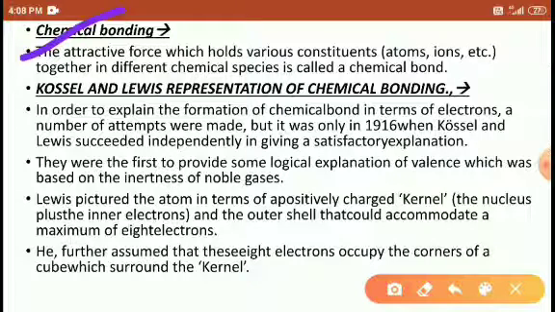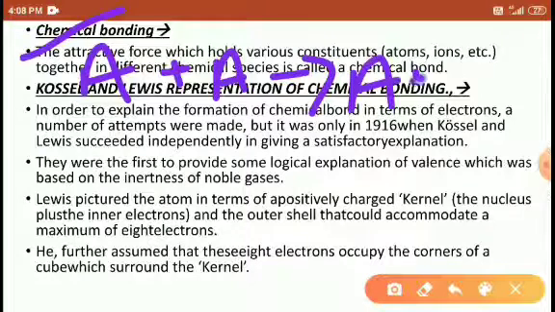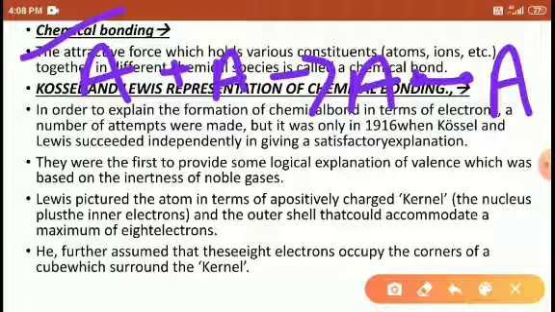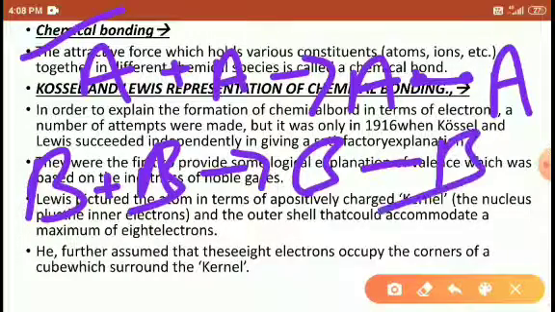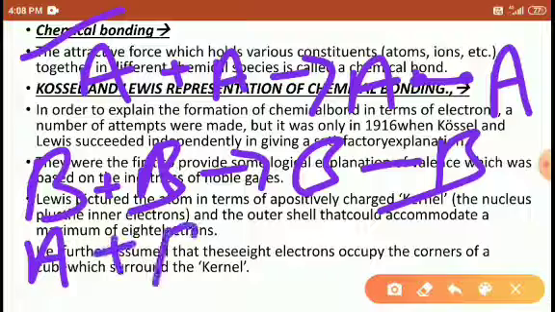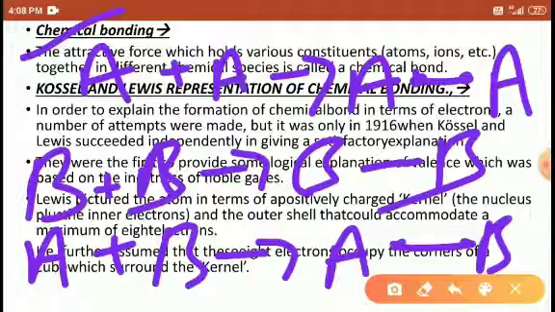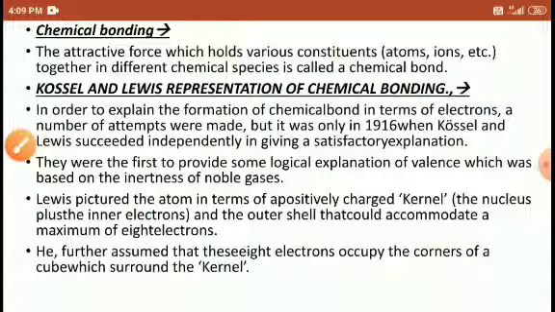For example, if an A atom reacts with an A atom, an attractive force is held between the A and A atoms. If I take B atoms, between B and B there is an attractive force, or I may take A and B atoms, and between them a kind of attractive force is held, right? So it means A and B atoms are both holding this bond. Through this bond, both atoms are strongly held with each other. That's why it is called a chemical bond.